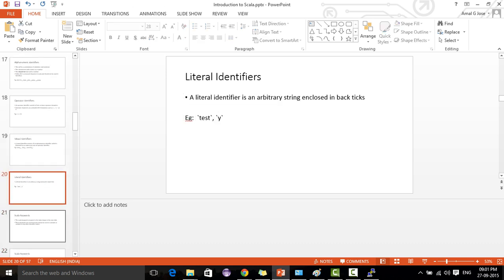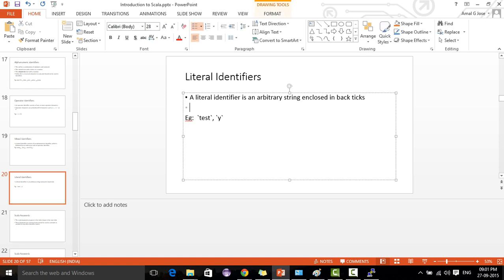Then the literal identifier. Anything enclosed within backticks is a literal identifier. Here this is a backtick, and the test is enclosed within backticks. So this is not mixed, actually, but a literal identifier. It can be any string enclosed within backticks.